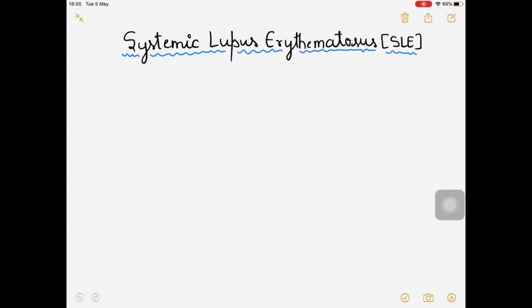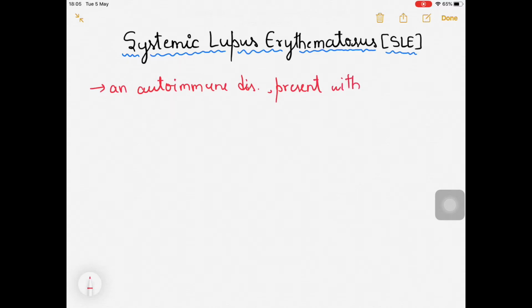So today I'm going to talk about systemic lupus erythematosus, abbreviated as SLE. SLE is basically an autoimmune disease. It is a systemic autoimmune disease which presents with rashes, joint pain, and also fever and all these kinds of symptoms, right? How it is presenting, I will be talking about in the clinical features section.